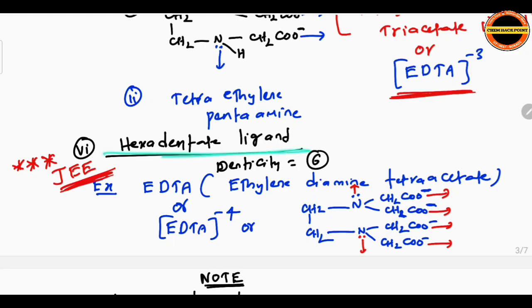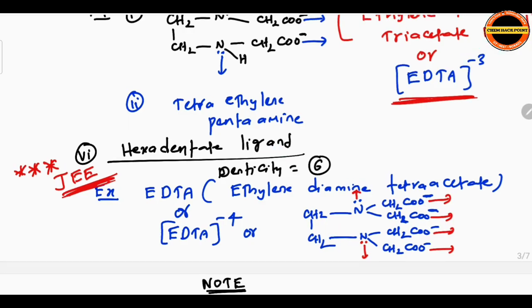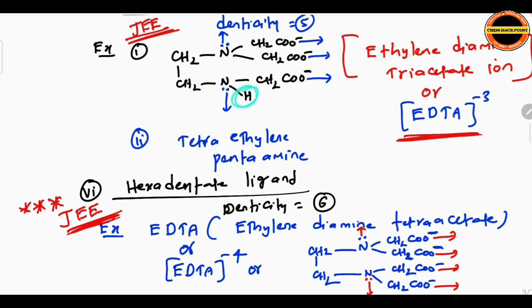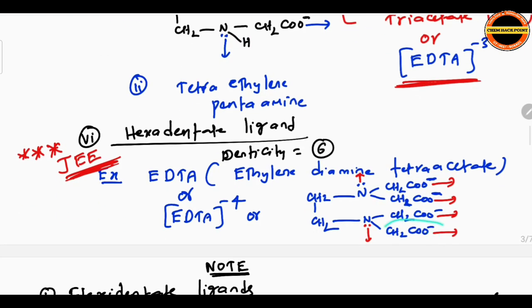Next, hexadentate ligand, which can form 6 bonds. Example is EDTA or EDTA minus 4, ethylene diamine tetraacetate ion, minus 4 charge. Here hexadentate, minus 3 charge pentadentate. So where can you see the difference? Here there is hydrogen, but here no hydrogen. Hydrogen is replaced by CH2CO minus. Otherwise, everything is the same. So how many bonds? 1, 2, 3, 4, 5, 6. 6 bonds it can form. That's why it is a hexadentate ligand.